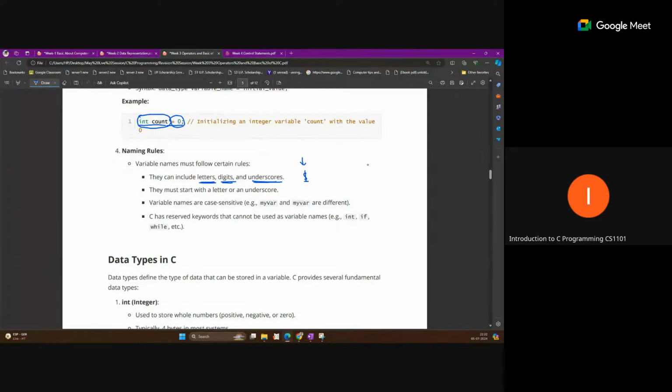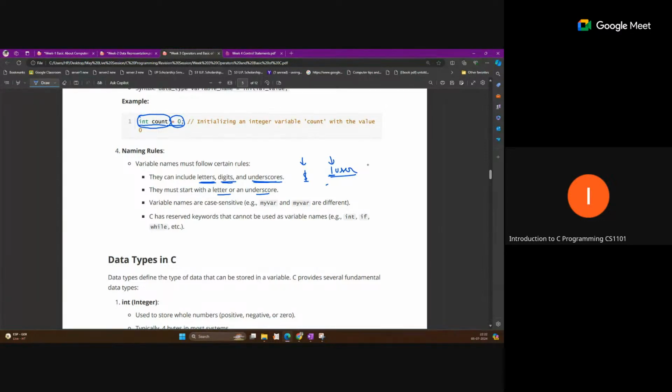But there are some rules. Names must start with a letter or underscore. That means you cannot start any variable name with a number. Like you cannot write 1user. This is invalid. You cannot start a variable name with a numeric digit. You can only start with letters and underscore, but you can use digits after that.